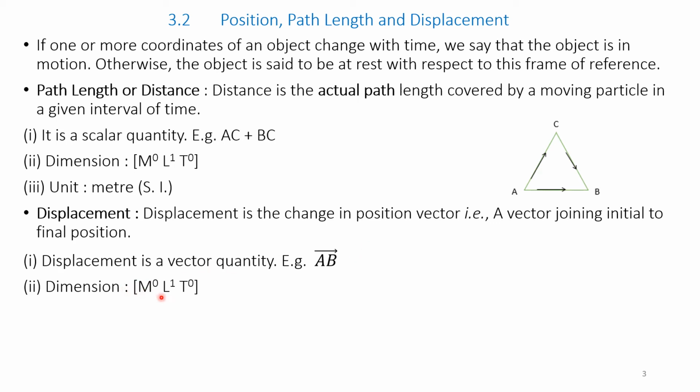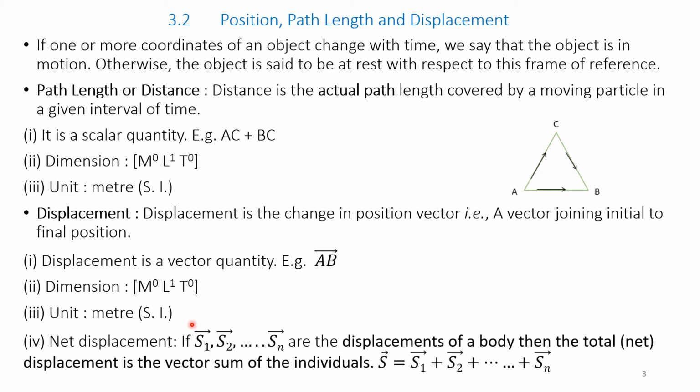Dimension. The dimension of displacement is M to the power of 0, L to the power of 1, T to the power of 0 within square brackets. Then the unit of displacement is meter in SI. Net displacement. If S1, S2, etc. up to Sn are displacements of a body, then the total net displacement is the vector sum of the individual displacements. S is equal to vector S1 plus vector S2 plus etc. up to vector Sn.